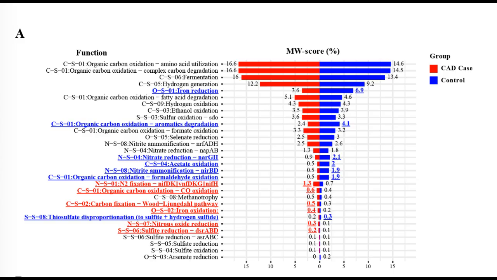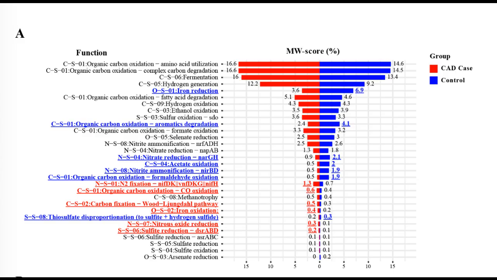So what did the CAD-derived strains have that the control ones didn't? Their metabolic weight scores were way higher for two functions, N2 fixation and sulfite reduction. N2 fixation means they're self-sufficient for nitrogen, which suggests a more robust, opportunistic community. And sulfite reduction, that sounds like an alarm bell. It should. Increased sulfite reduction can lead to more hydrogen sulfide. Now, in small amounts, that gas can be beneficial. But at high levels, it's tied to chronic inflammation and major cardiovascular dysfunction. It's a classic case of a good thing turning toxic.